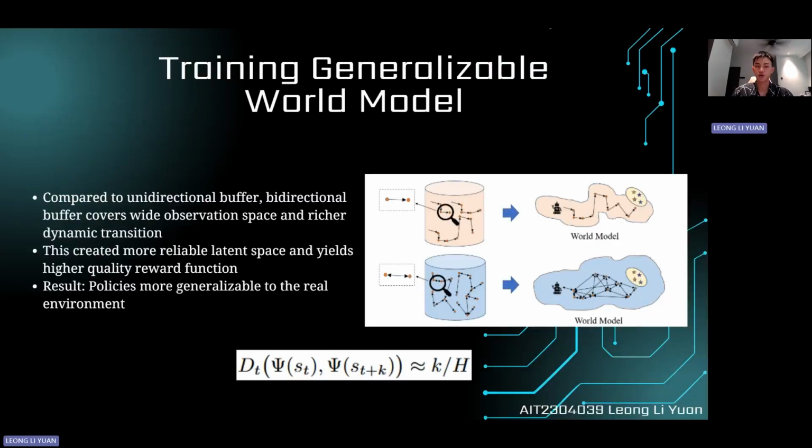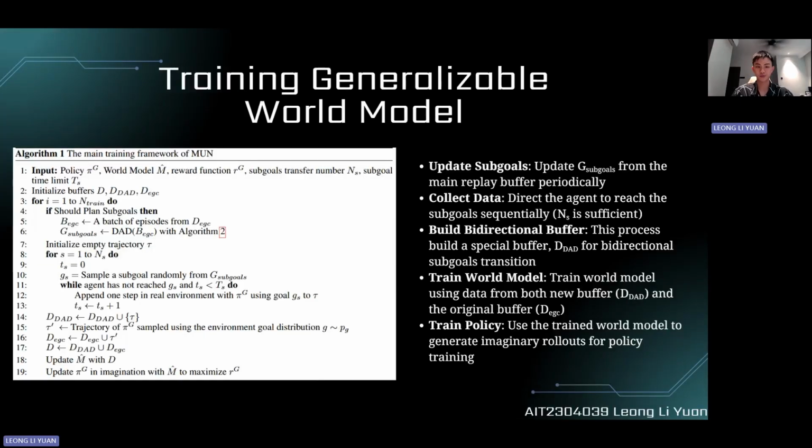So compared to unidirectional buffer, bidirectional buffer covers wider observation space and also richer dynamic transition. So this created more reliable latent space and also uses higher quality reward function. At the end, the policies are more generalizable to the real environment. So this is the algorithm.